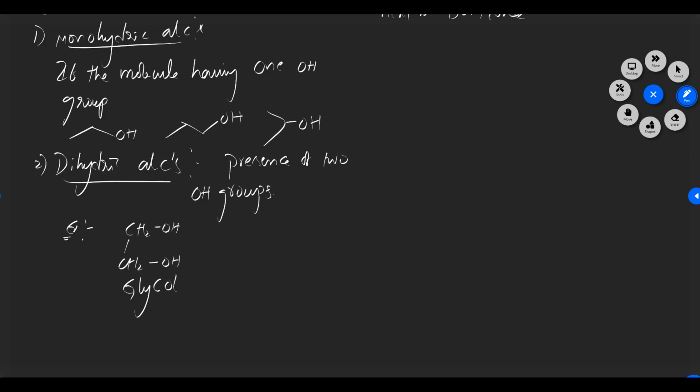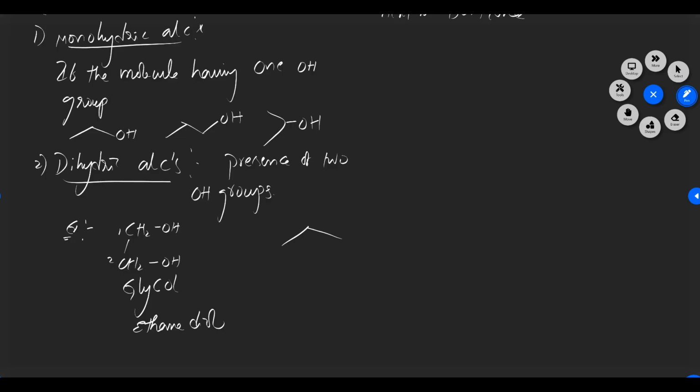What is the IUPAC name? 1,2-ethanediol. Or one more, 1,2-ethyl alcohols, so dialcohols. We can write that one.